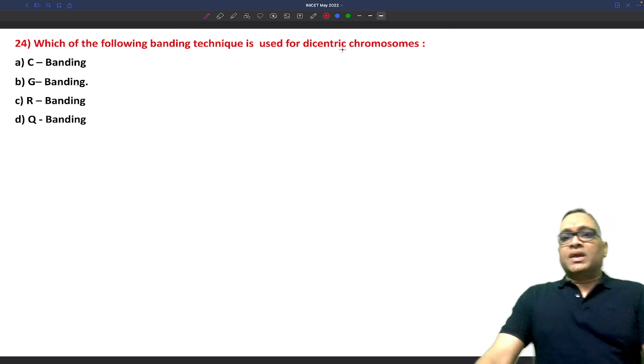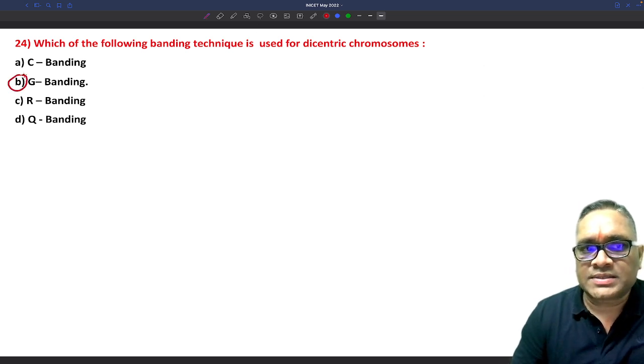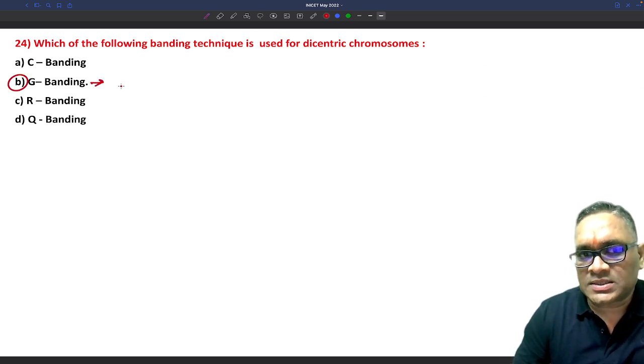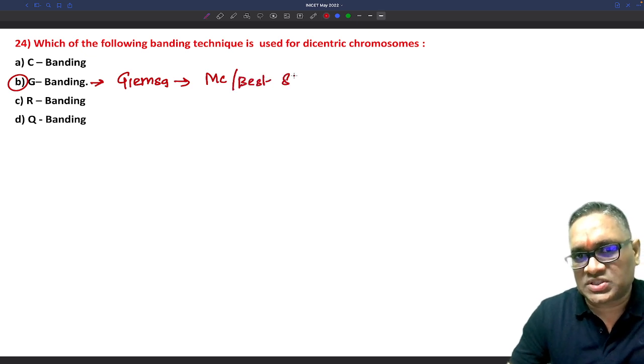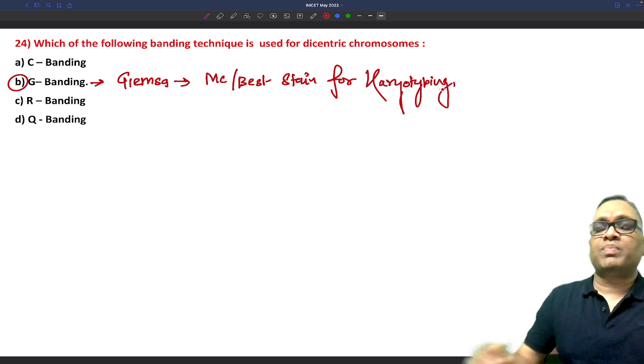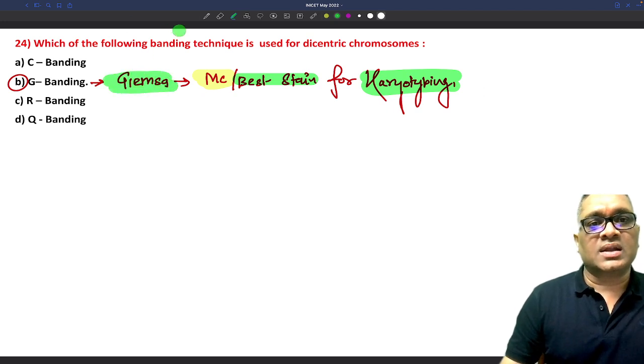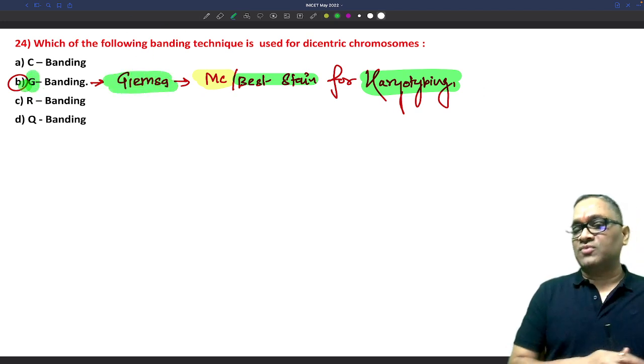Which of the following banding techniques is used for dicentric chromosomes? For any chromosome karyotyping, G banding is most commonly used because this G is also known as Giemsa stain. So please remember Giemsa is the most common and best stain for karyotyping. This question can be repeated in your NEET PG exam. So if the examiner asks which is the most common or best stain for karyotyping, the answer will be Giemsa, and that is the basis of the name G. G stands for Giemsa staining, right?